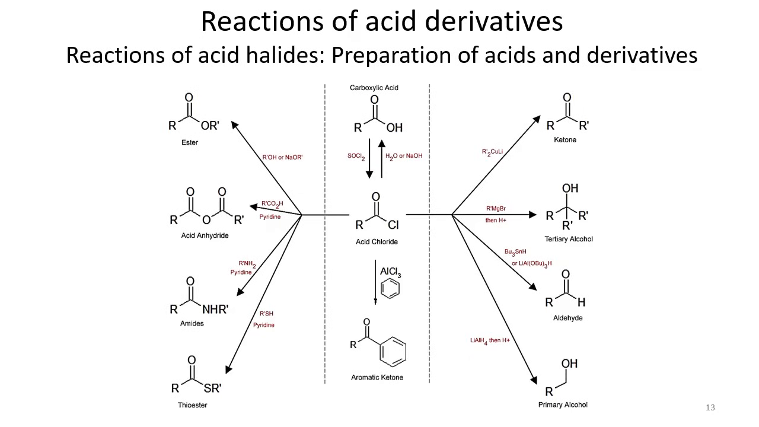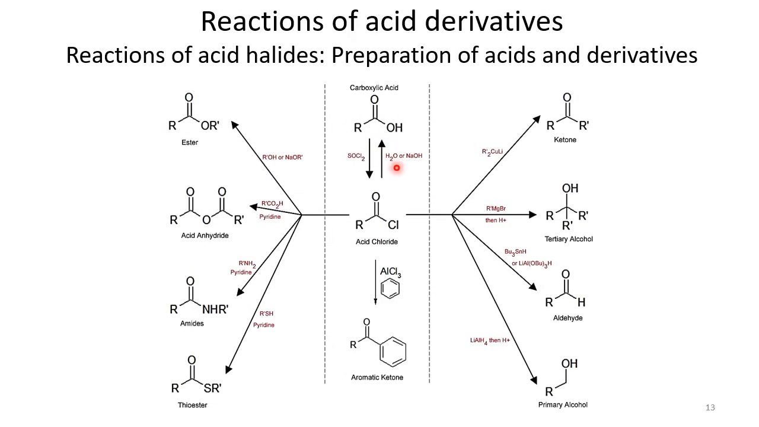Anyway, this slide summarizes the preparation of acids and derivatives using reactions of acid halides. Acid halides are very reactive compounds, and they can be used to convert into other acid derivatives. If you look at the middle of this slide, carboxylic acids can be converted into acid chlorides, as we studied in the synthesis of acid chlorides, using thionyl chloride.